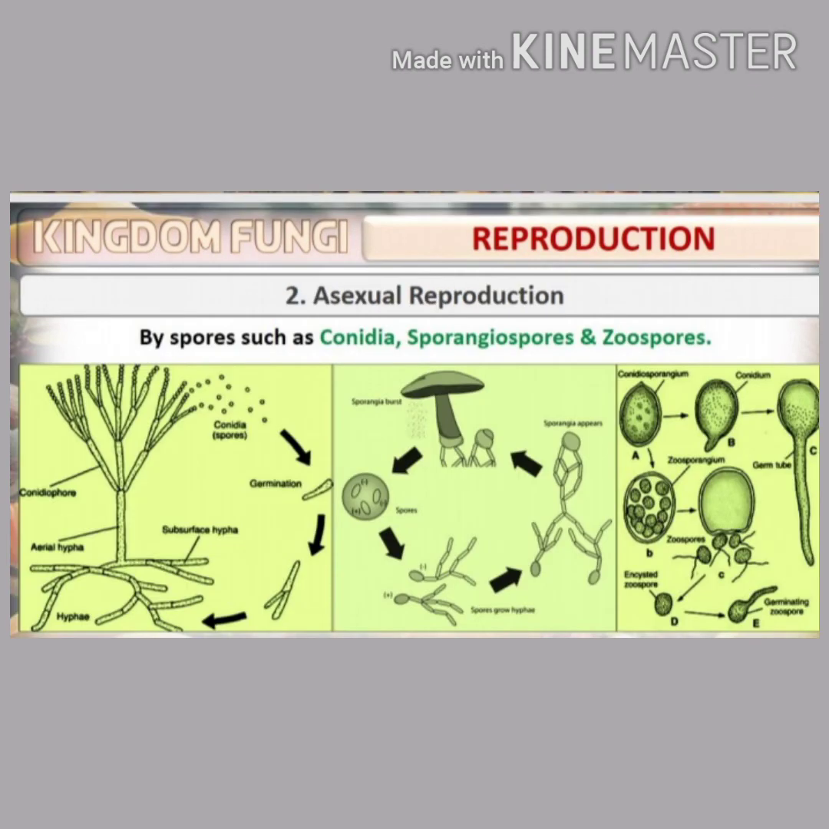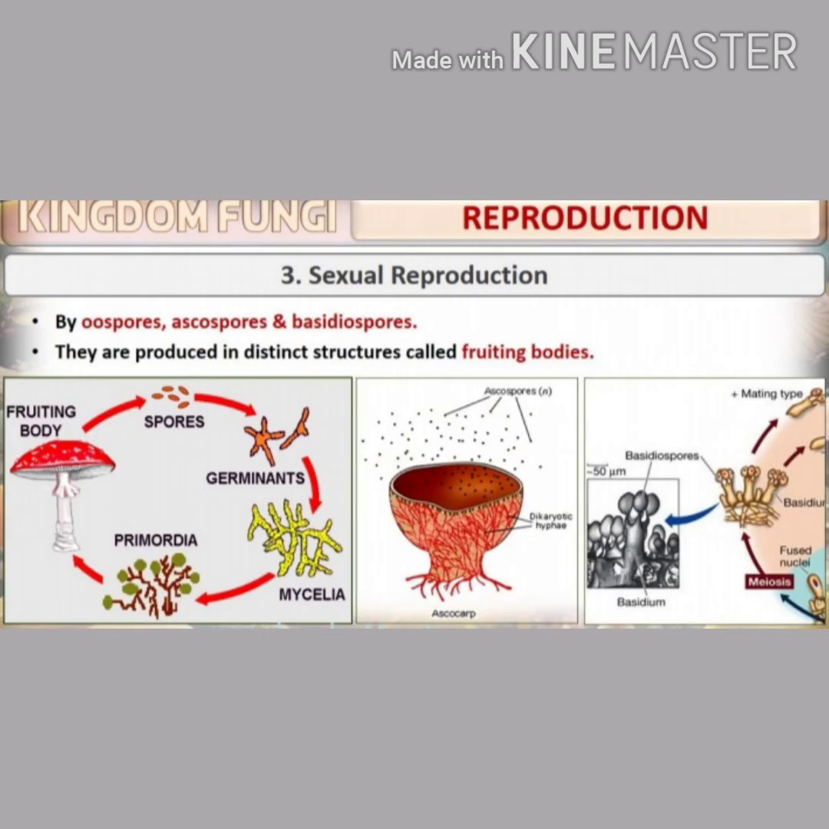The various types of asexual spores produced by fungi are conidia, sporangiospores and zoospores. You can see the pictorial representation of these three spores. Sexual reproductive spores are oospores, ascospores and basidiospores. And these spores are produced in a distinct structure called fruiting bodies.